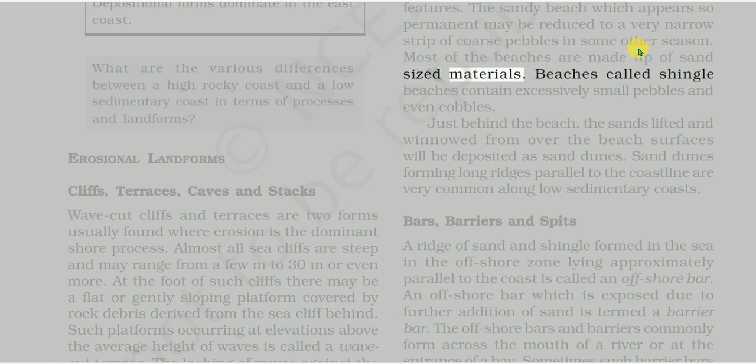Beaches called shingle beaches contain exceedingly small pebbles and even cobbles. Just behind the beach, the sands lifted and winnowed from over the beach surfaces will be deposited as sand dunes. Sand dunes forming long ridges parallel to the coastline are very common along low sedimentary coasts.